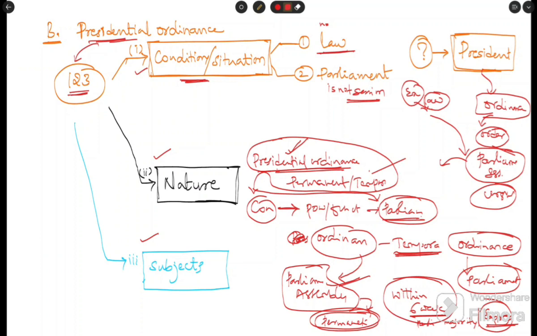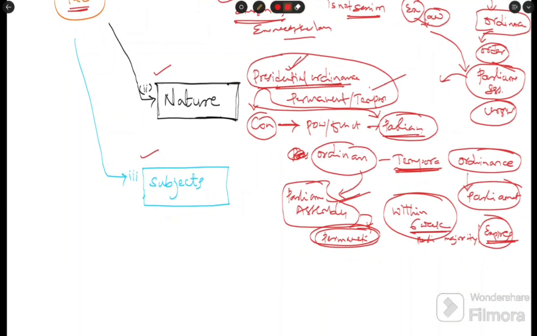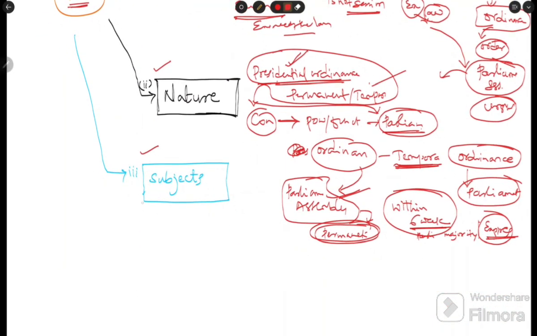I think it is clear now. This is just to meet the emergency situation. Emergency means urgency situation. What is the urgency situation? If the executive needs the law. Then subjects. What does it mean? On what subjects can the president make ordinances? We need to see.